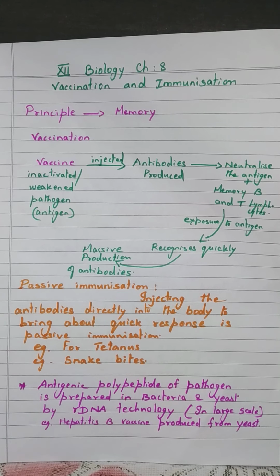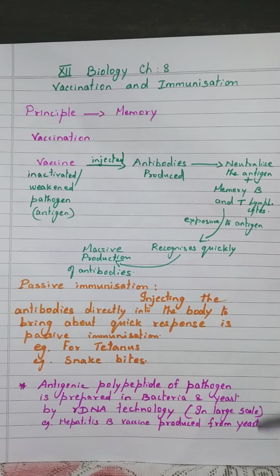So our body remembers. That is memory. That is the main principle behind vaccination and immunization.